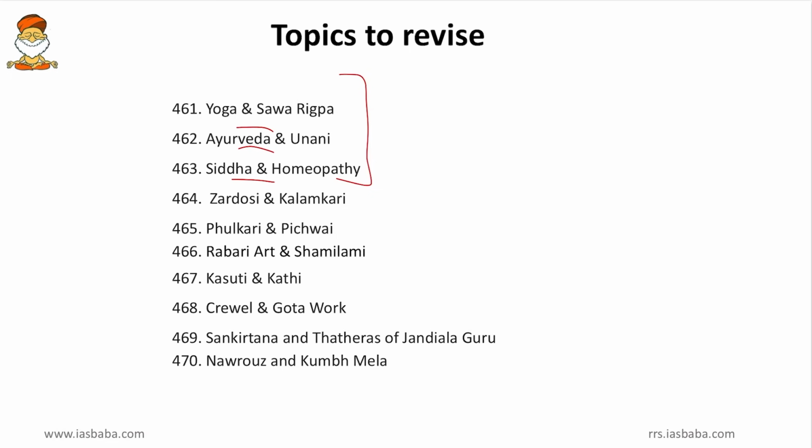And then Zardozi and Kalamkari art, and then Phulkari and Pichwai embroidery, and then Rabari and Shamilami art, and Kasuti and Kathi embroidery, and then Crivel and Gatha works. So these are related to paintings and embroideries. Then Sankirtana and Tataras of Jandiala Guru, and then Navroz and Kumbha Mela. Friends, we know that these are in the intangible lists of World Heritage of UNESCO.